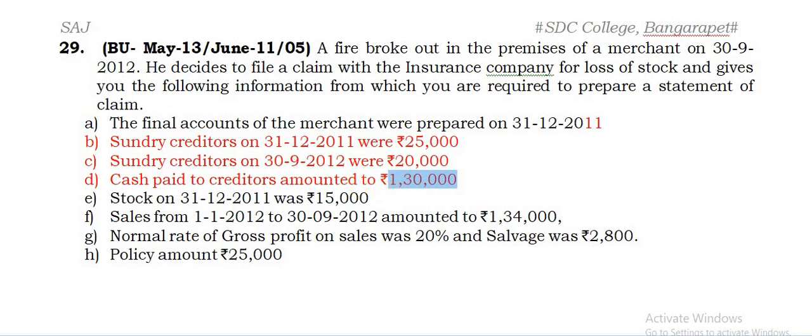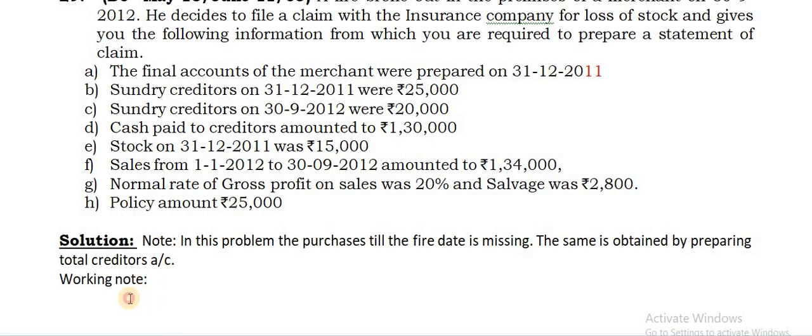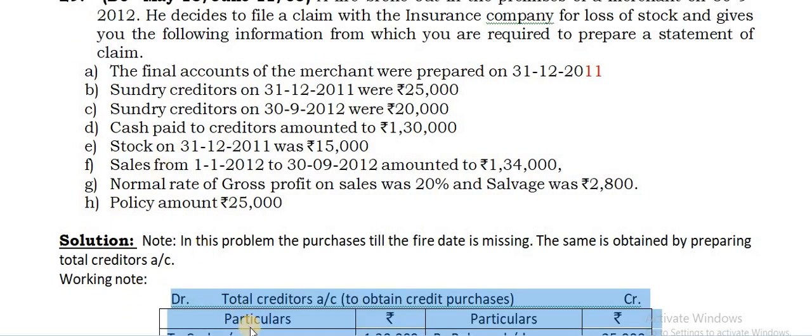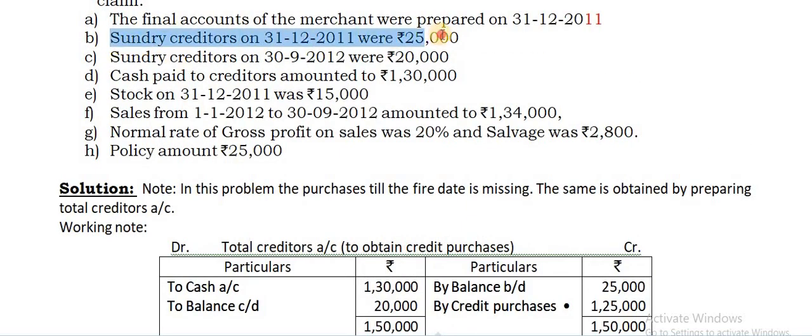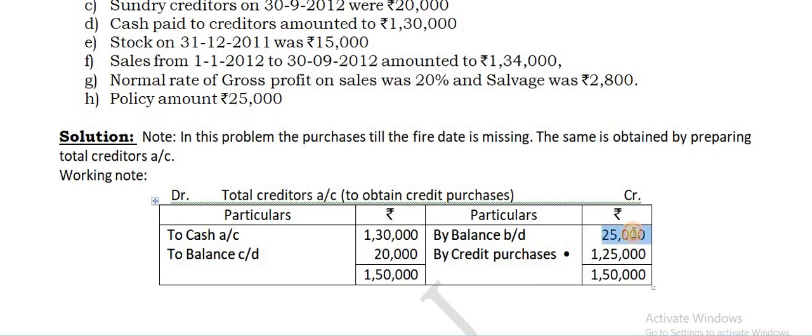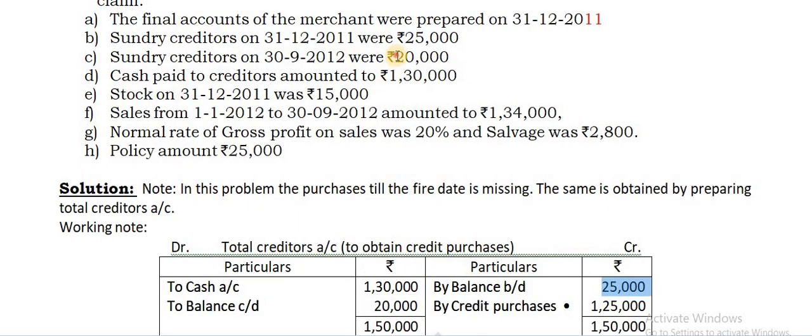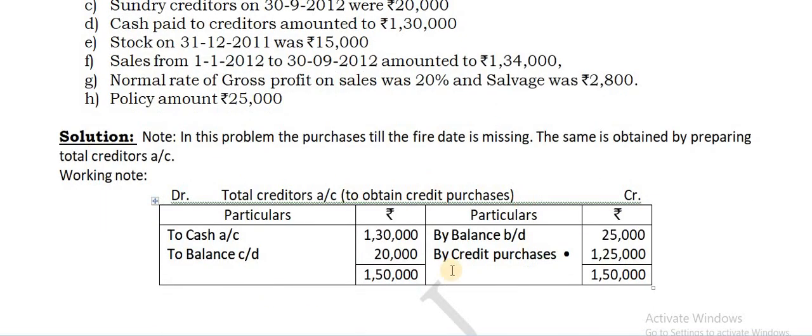Alright, so take the working note. You can start with the creditors account. This is what I already told you. The opening creditors you can take on credit side as balance brought down. Then you take this amount 20,000 on the debit side as balance carried down, and whatever cash being paid to creditors, creditors account debit to cash account. So 1,30,000 is being taken on debit side. Right. So find the difference. Now the difference is 1,25,000 which is considered as purchases, credit purchases.